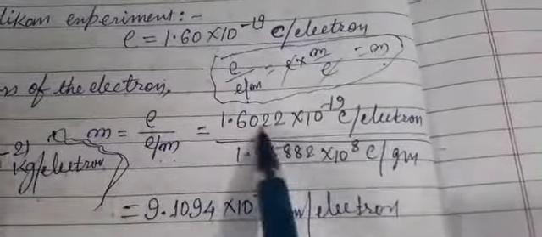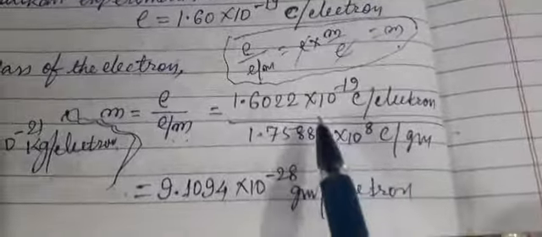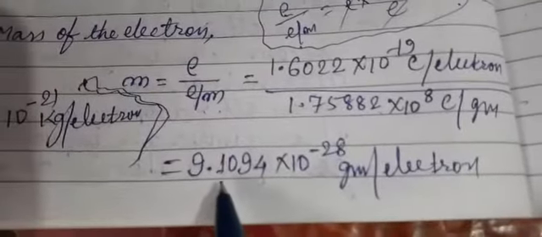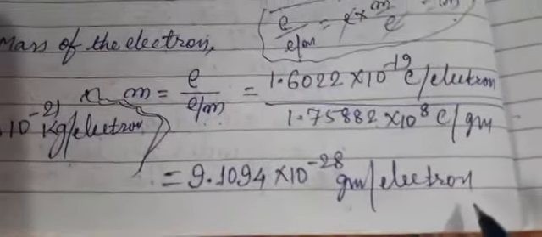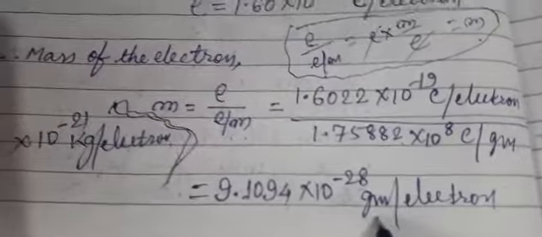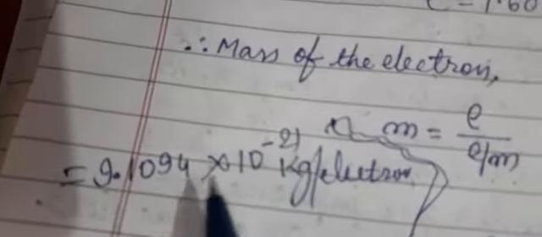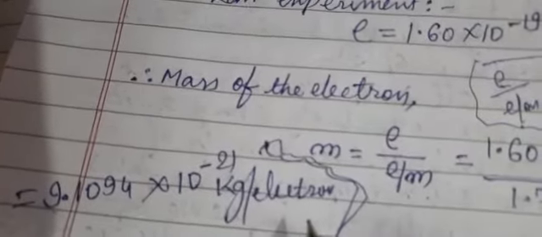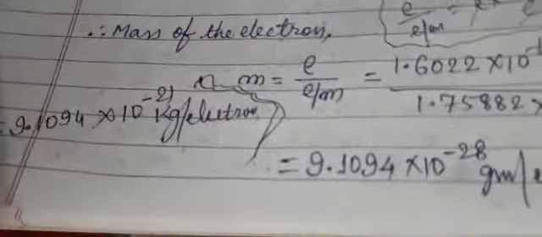The value of the charge you know, the value of the charge to mass ratio you know, both values have been kept here. So how much are you getting? 9.109 × 10^-28 gram per electron. You can convert this gram into kg, so it will come to 9.1094 × 10^-31 kg per electron.